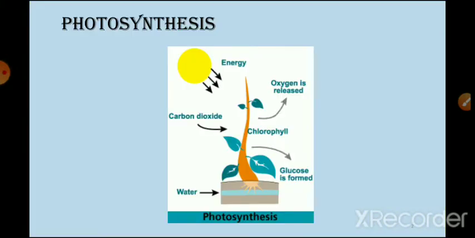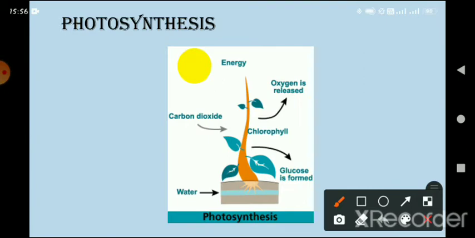As you already know, plants prepare their food by themselves, right? So how do they prepare their food? Plants make their own food with the help of water, in the presence of sunlight, okay?